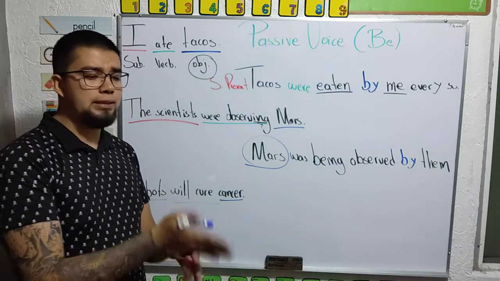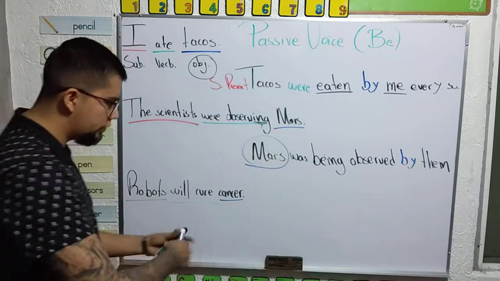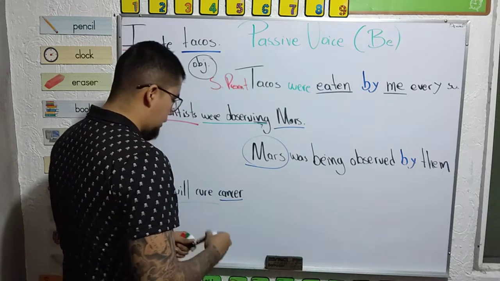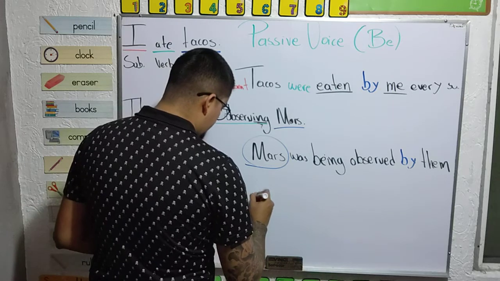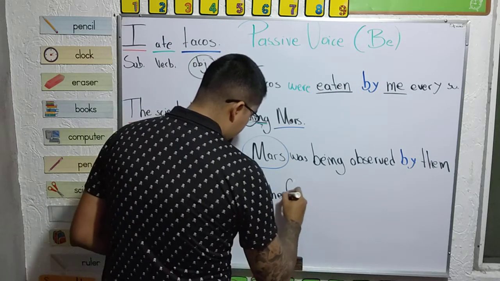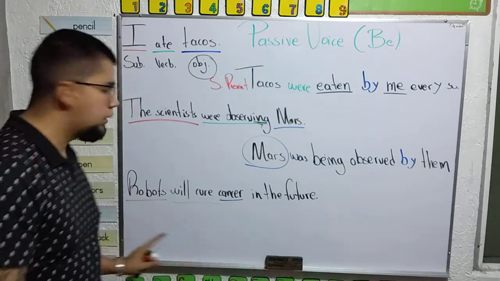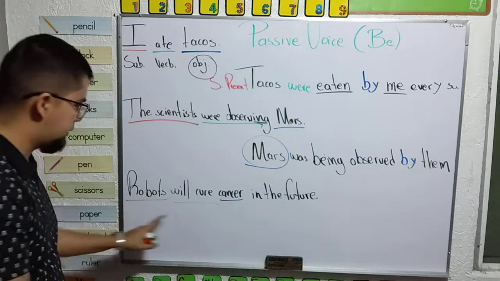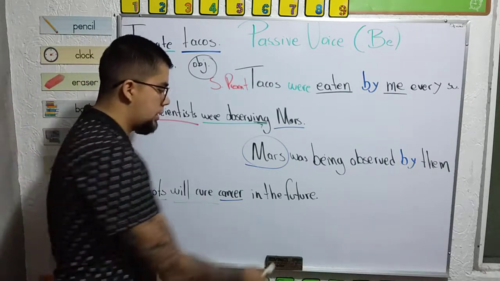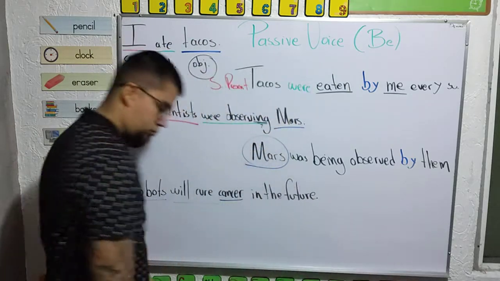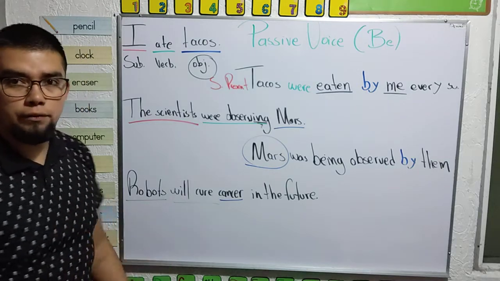The complement, you can place it at the beginning or at the end of the passive voice. It doesn't matter. I'm going to do it. Robots will cure cancer in the future. Yeah, don't be scared if you have a complement. The most important part to identify is this, the first part. Subject, verb, and object. Now, okay, robots will cure cancer in the future.